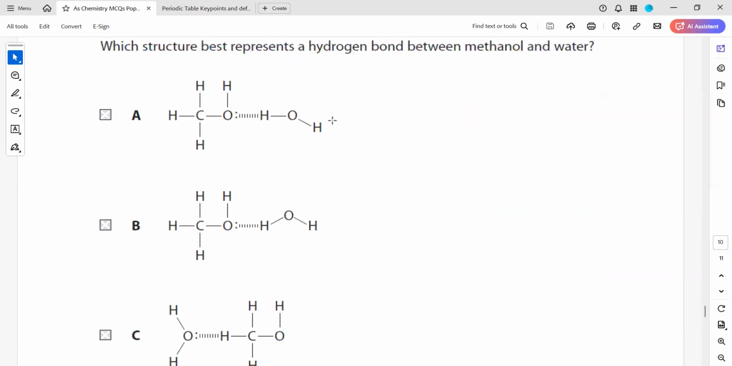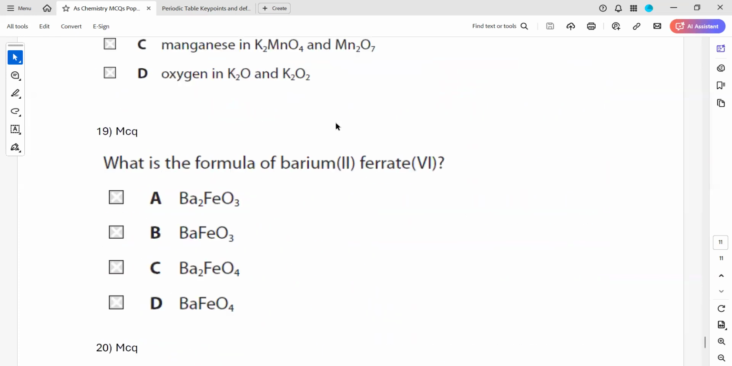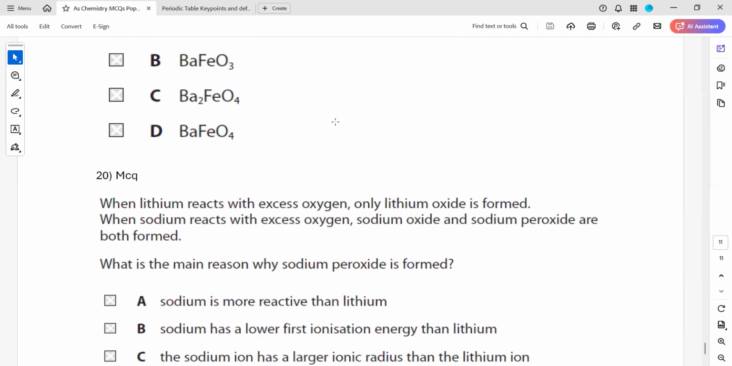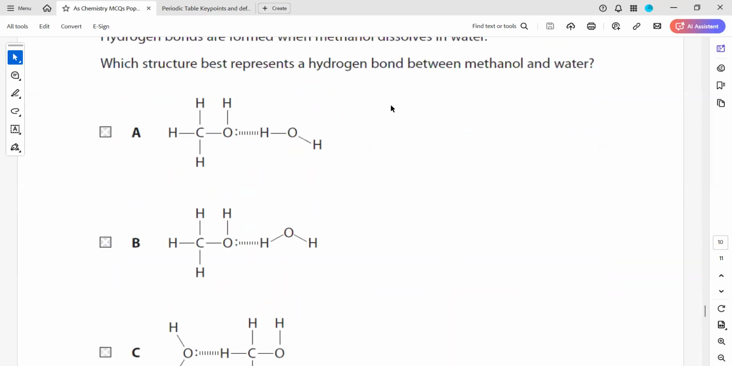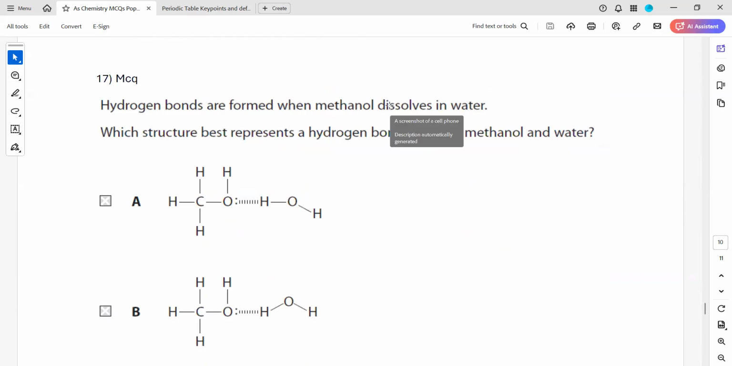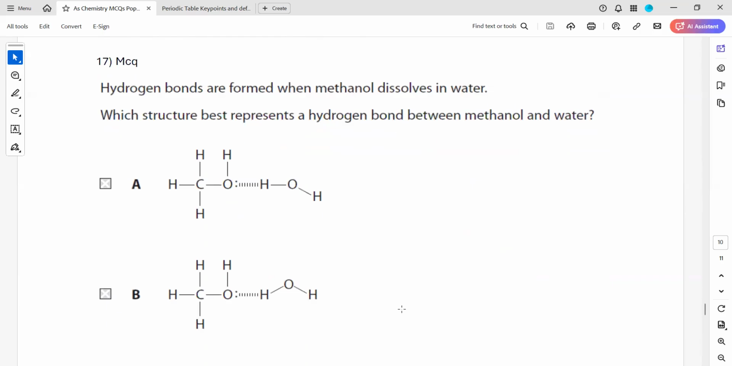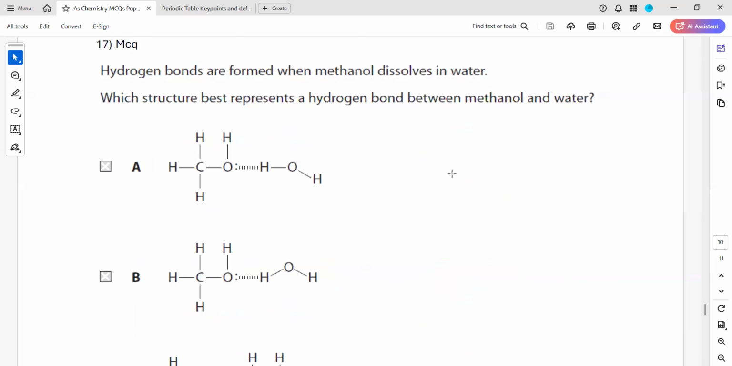Question 17, any doubt? 17, 18, 19, 20. In question 17, hydrogen bonds are formed when methanol dissolves in water. Which structure best represents the hydrogen bond?